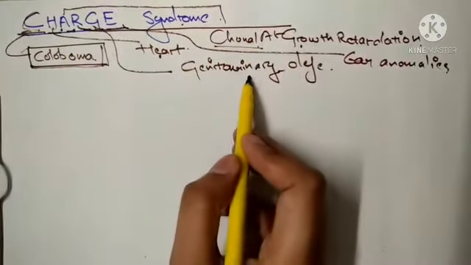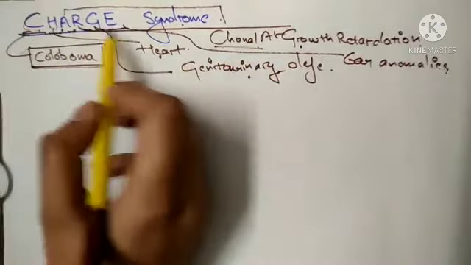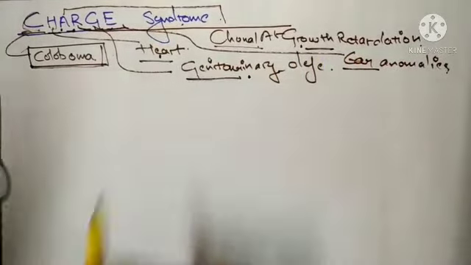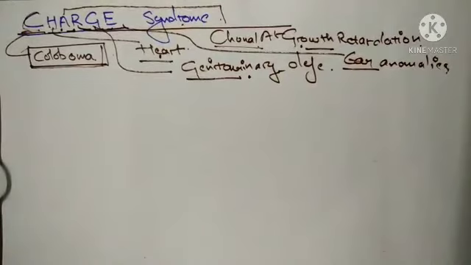G stands for genitourinary defect, and E stands for ear anomalies. So whenever it is asked which disorder CHARGE syndrome is associated with, if in the options it is given as upper respiratory tract disorder, or straight away if they have given the option as choanal atresia, you can just mark the answer as choanal atresia.